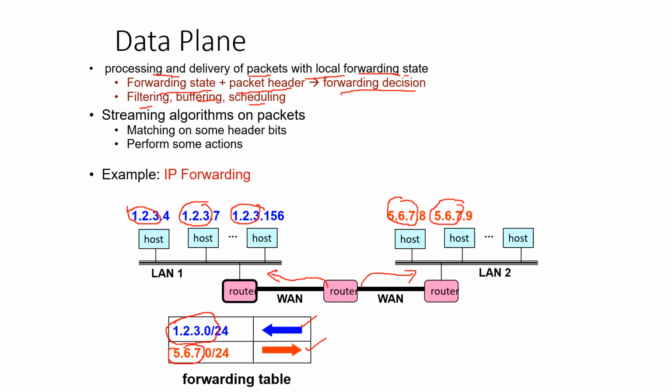This is the actual activity of forwarding. This IP forwarding is done at the data plane. For this, the packet is examined by the streaming algorithm, and if there is a match on the header bits, it performs some action based on the matching header.